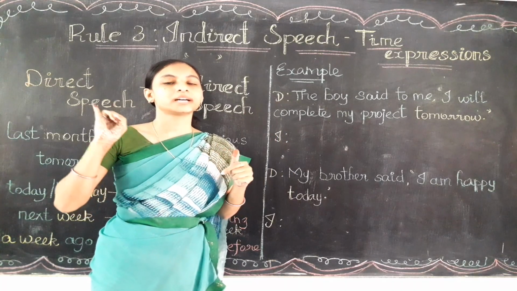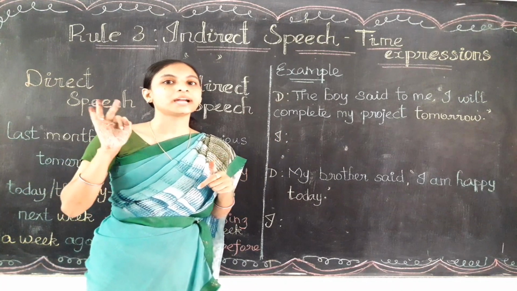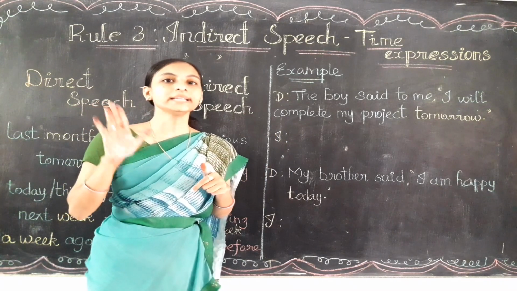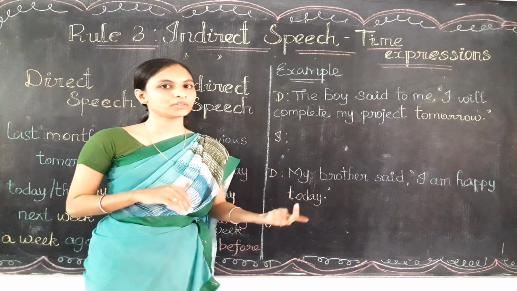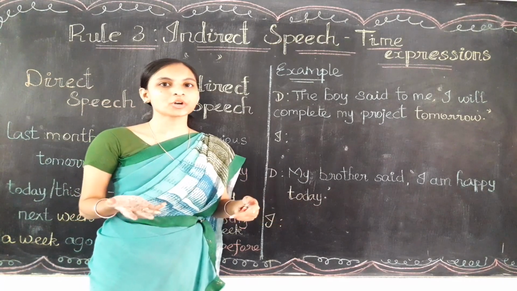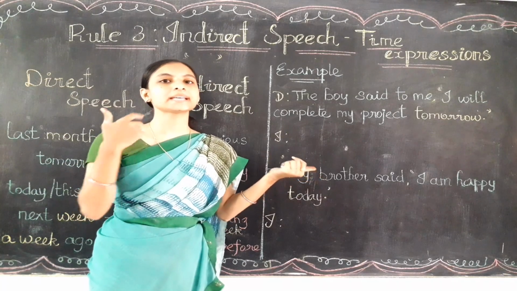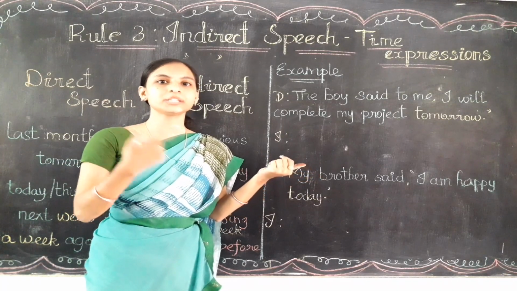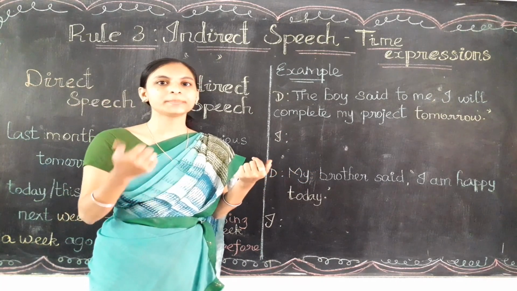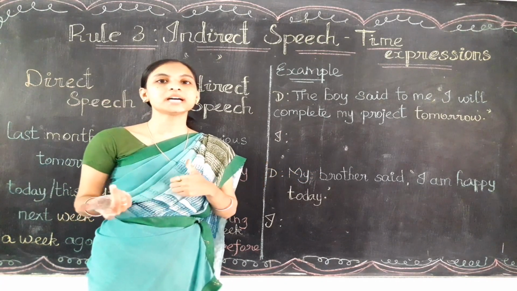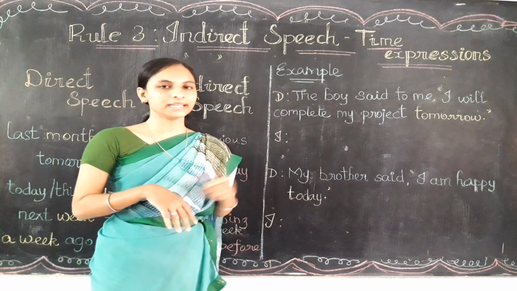That is, these, now, ago and here. These are the five time expression words which we learned in the previous video. So let me give you a short recap. This should be changed in the indirect as that, these will be those, now will be then, ago will be before, and here will be changed to there in the indirect speech.